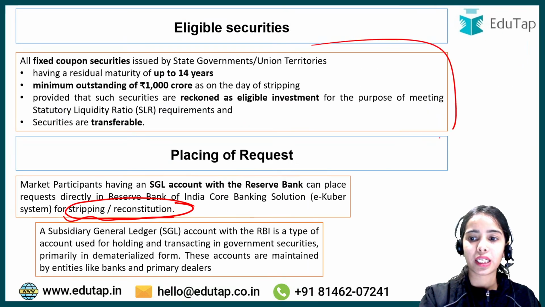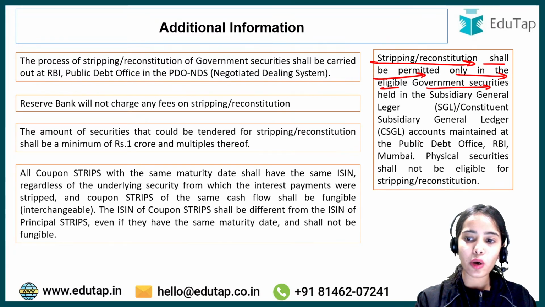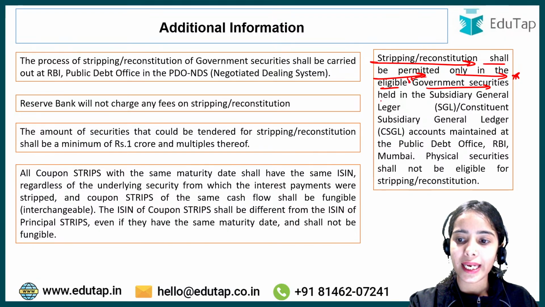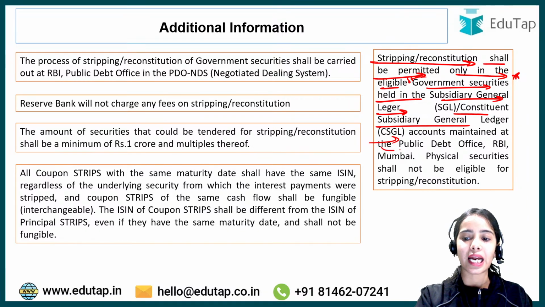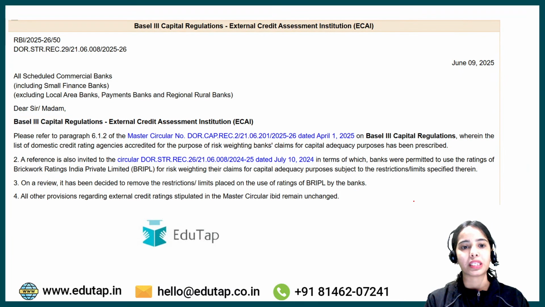What is the eligibility criteria? That has been notified. Stripping or reconstitution can only be allowed in the eligible state government securities held in the subsidiary general ledger or constituent subsidiary general ledger accounts maintained at the public debt office of the Reserve Bank of India. Physical securities shall not be eligible for stripping or reconstitution. So this is the basic idea.